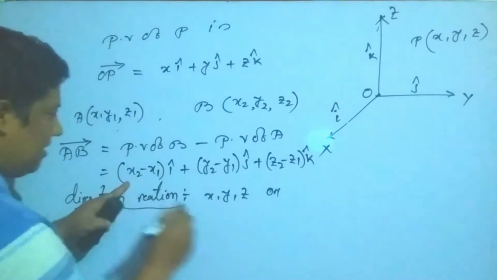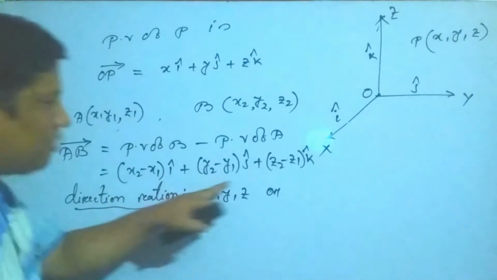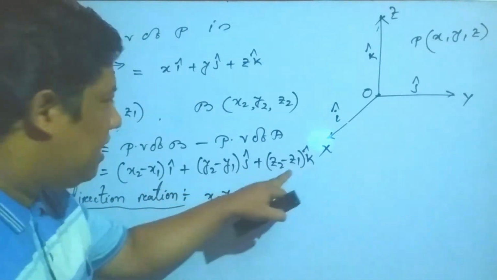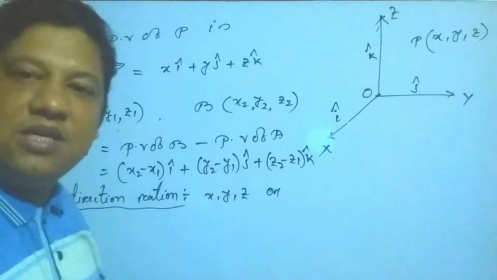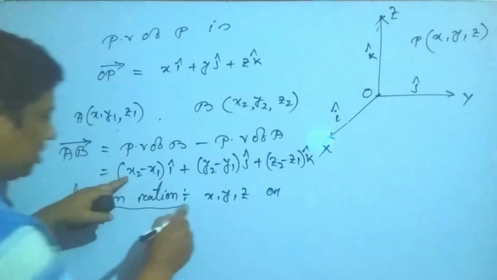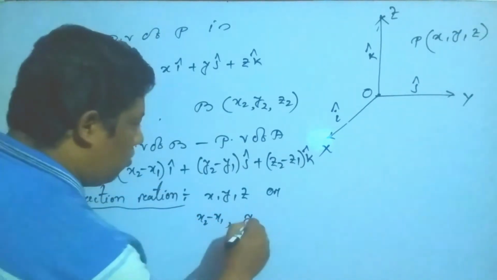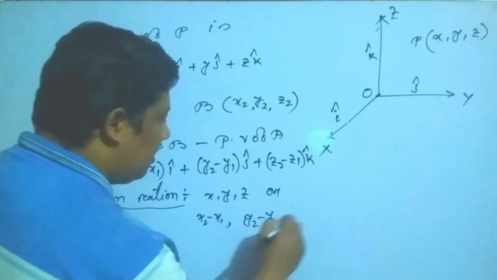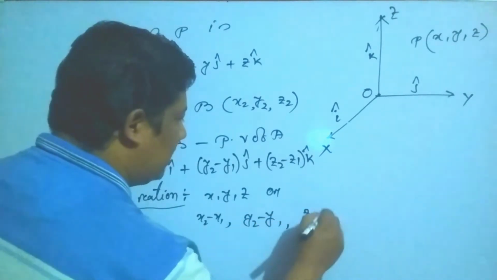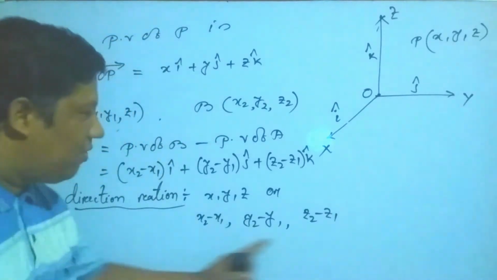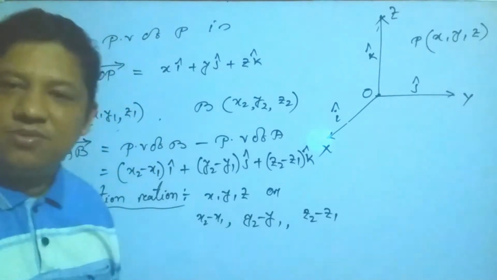The coefficient of i, coefficient of j, coefficient of k are called the direction ratio. So the direction ratio is x2 minus x1, y2 minus y1, and z2 minus z1. These are called the direction ratio.